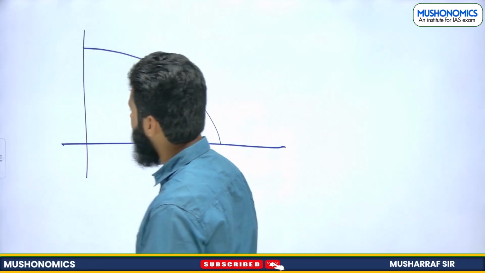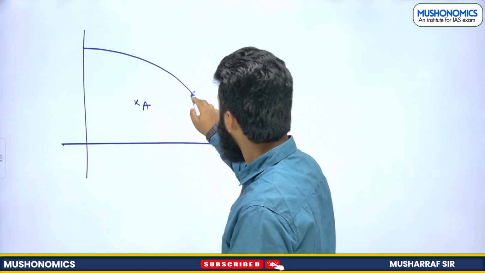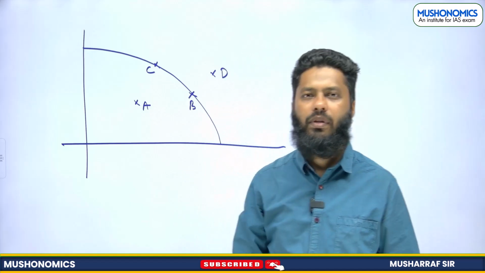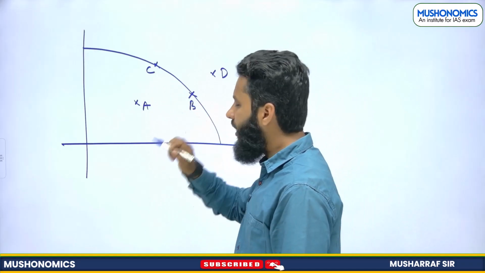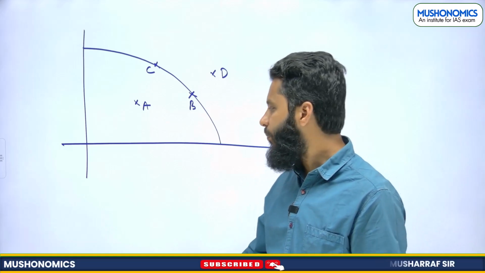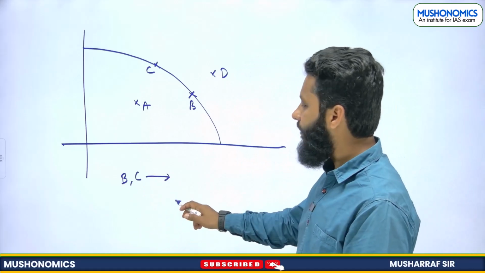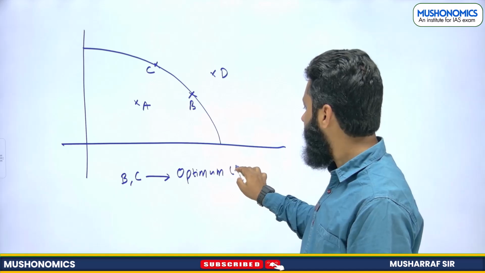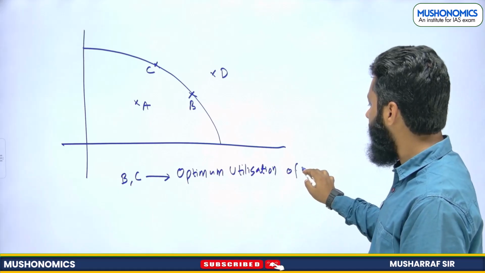Then we can have three types of points, location. Suppose this is point A, this is point B, this is point C, and this is point D. What do we mean by all these points? Point B and point C, the points which are there on PPC, they represent optimum utilization of resources. You have utilized the resources optimally.